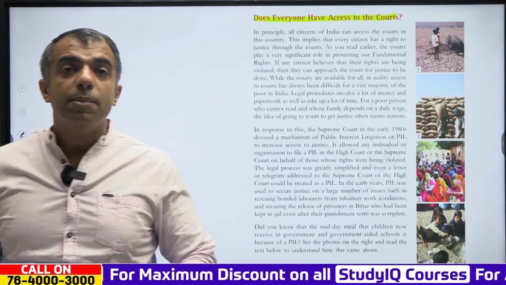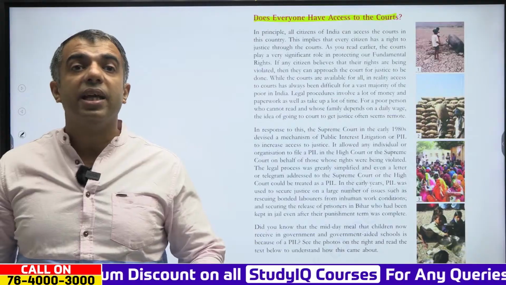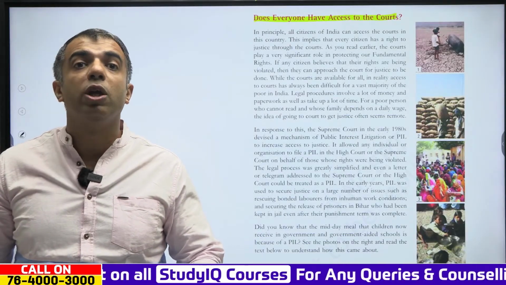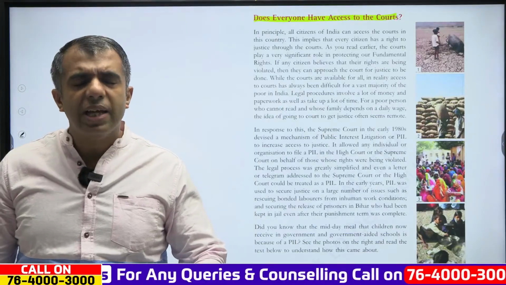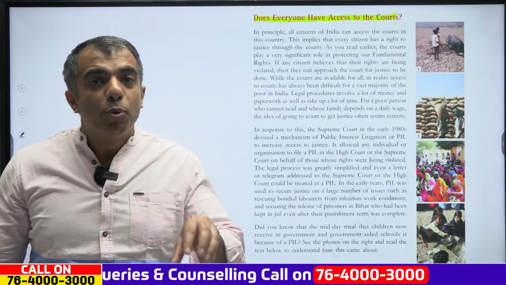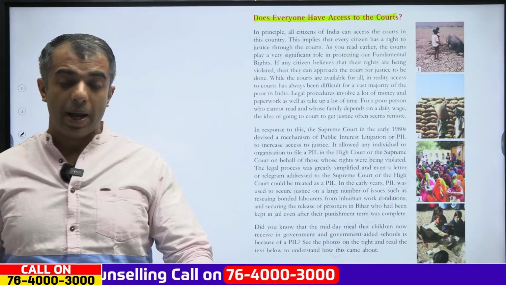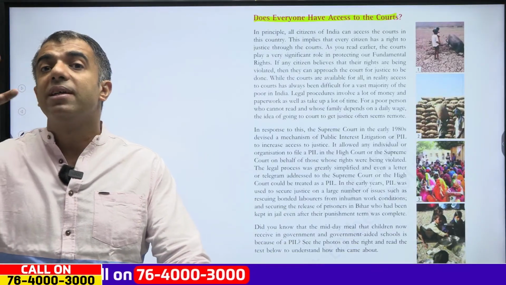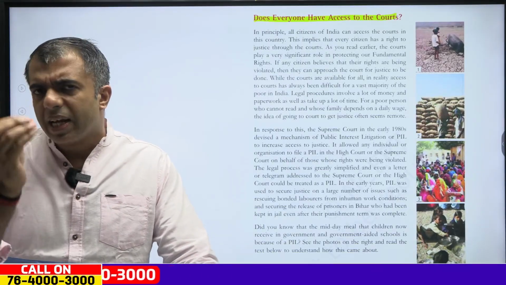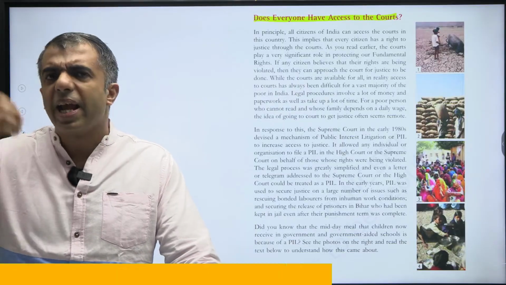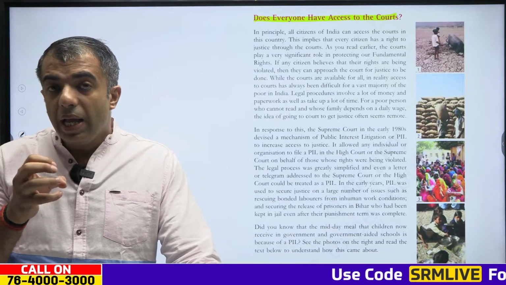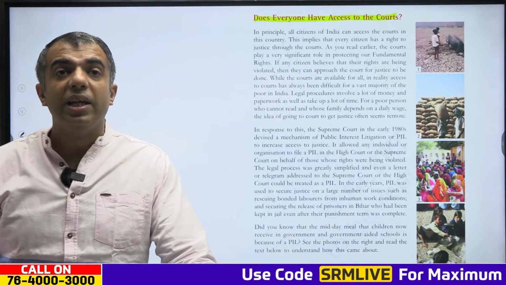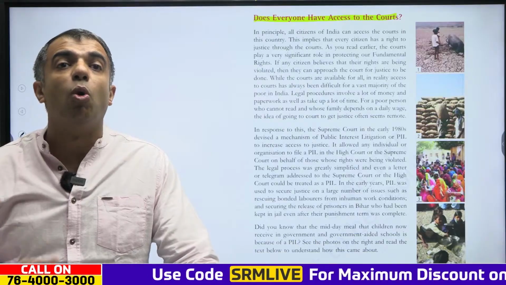It basically means that every citizen has the right to justice through the courts, and these courts play a very significant role in protecting our fundamental rights. If any citizen feels that their rights are being violated, then they can approach the courts for justice. So effectively the courts are available to all.